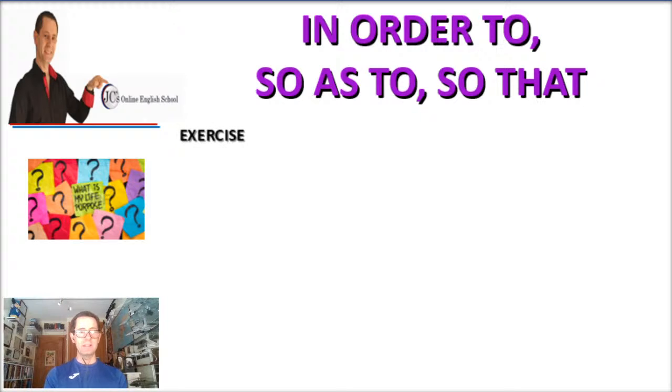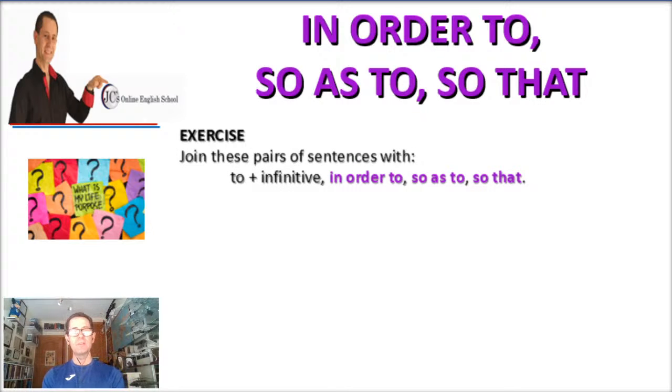Let's do an exercise. There are a few sentences, and let's see how well we do. Now join these pairs of sentences with to plus infinitive, in order to, so as to, or so that, depending on the situation.